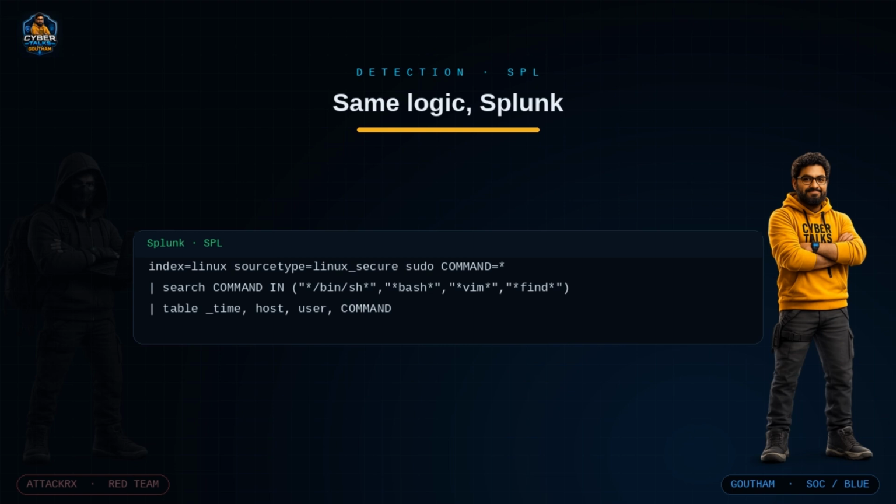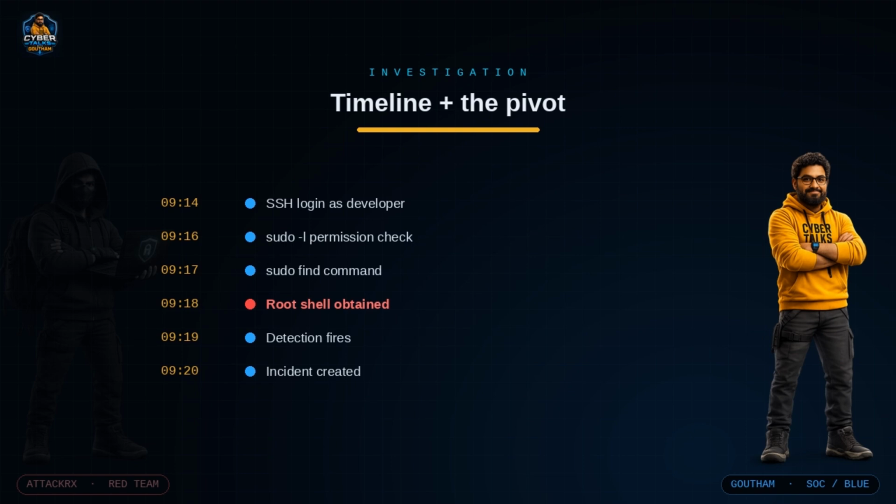Now one professional note, because this matters in the real world. This rule will occasionally fire on a legitimate engineer using sudo bash during maintenance. So you tune it, you exclude your known break-glass accounts, you correlate with your change calendar, and you raise the severity when it happens at 3 in the morning from a developer account instead of at 2 in the afternoon from a senior admin. Context turns a noisy rule into a sharp one.